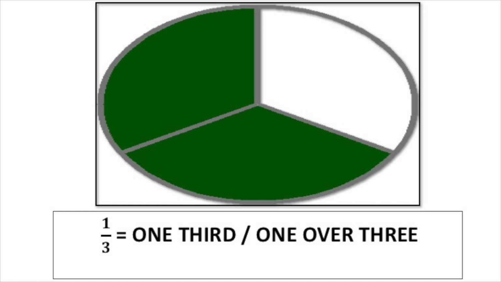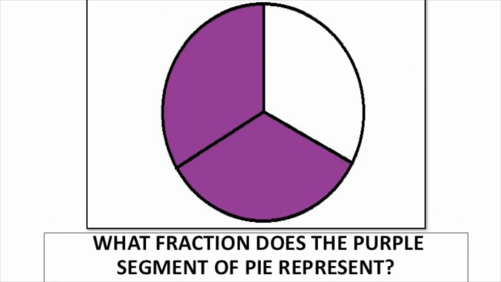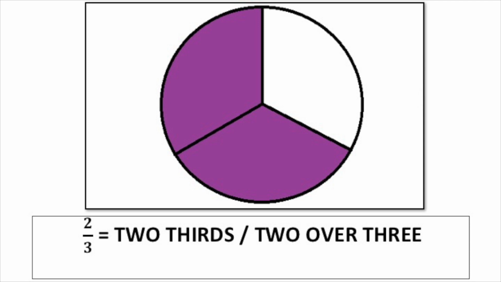Next one. Now, what fraction does the purple segment of the pie represent? 2/3. See, don't fall into the trap of just counting whites. Count the total number of parts first. We have 1, 2, 3. And how many in purple? 2. So we say 2/3. And the fraction looks like this: 2 in purple over 3 in total.